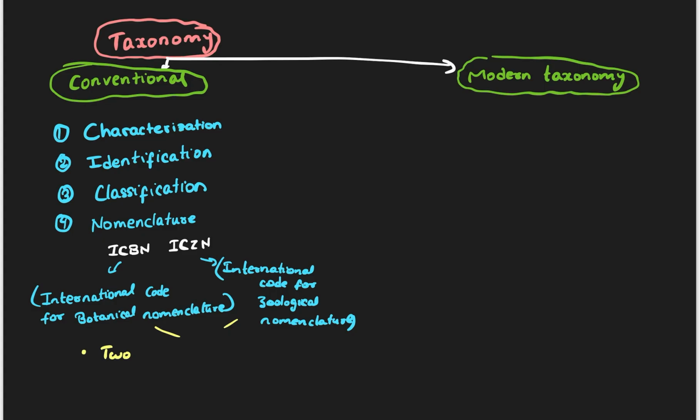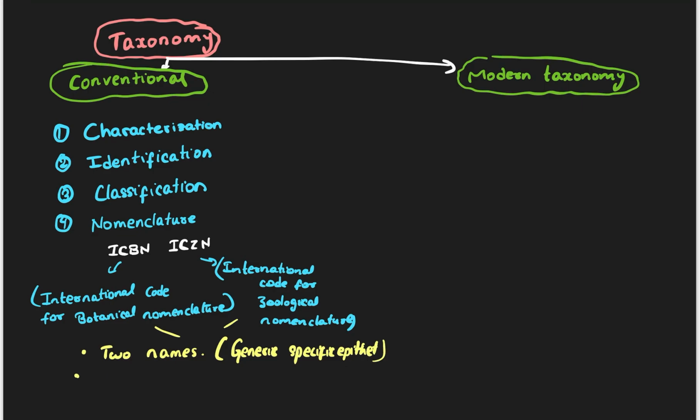Two names should be present. The first name is generic, and then the specific epithet. Since the specific epithet is written in small letters, I will write it in small alphabet.